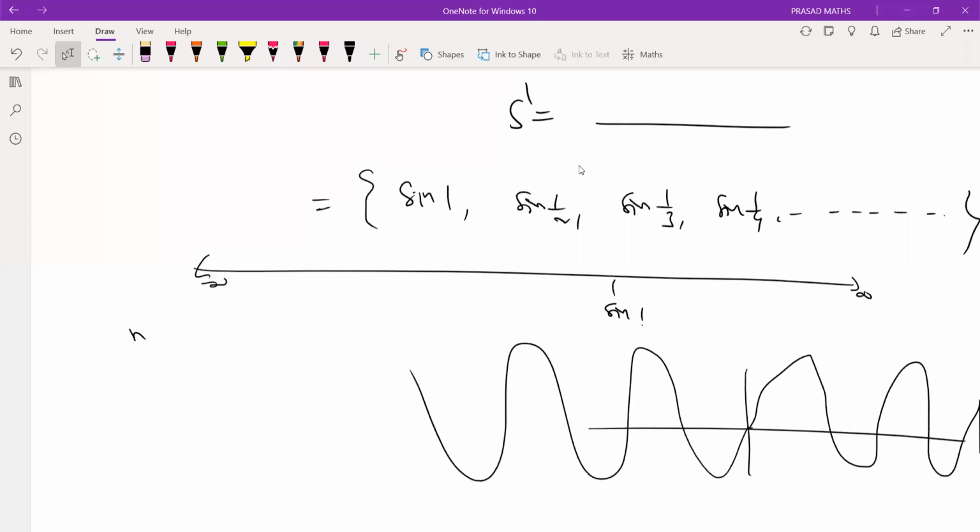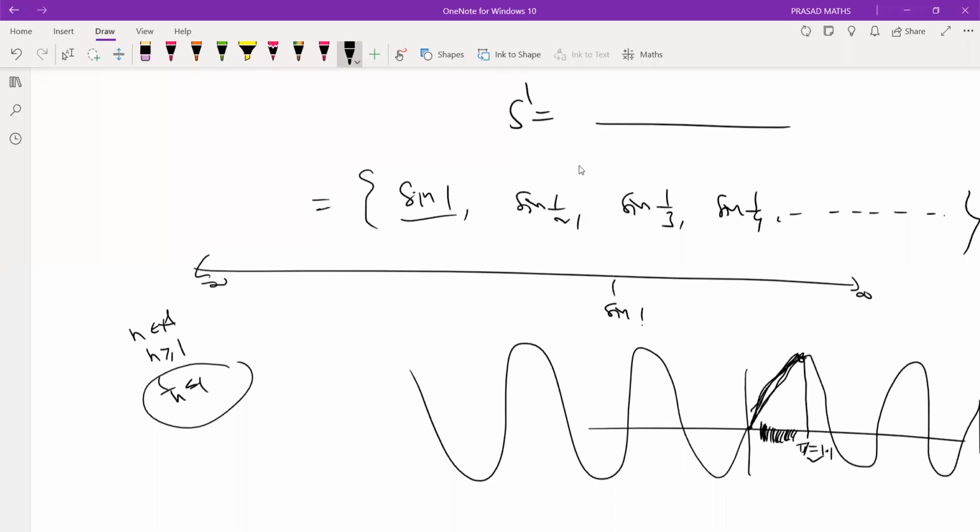Suppose n is a natural number, that means n is bigger than or equal to 1, so 1 by n is less than or equal to 1. This is pi by 2 exactly, where pi is 3.14, so a little over 1. Whenever 1 by n is less than or equal to 1, the sine function is a monotonically increasing function on this range.